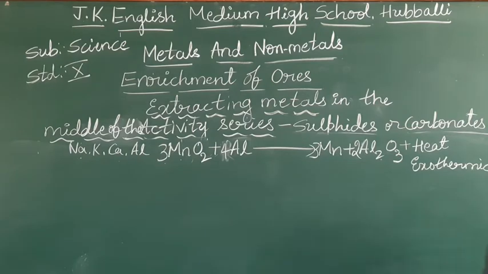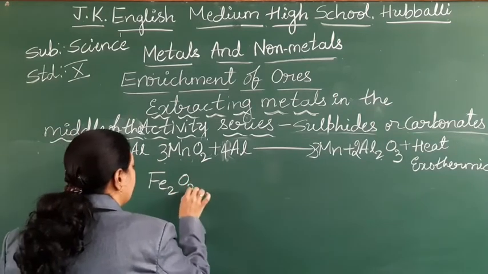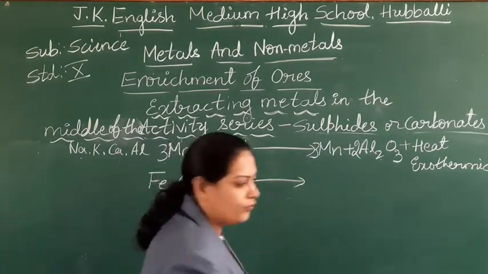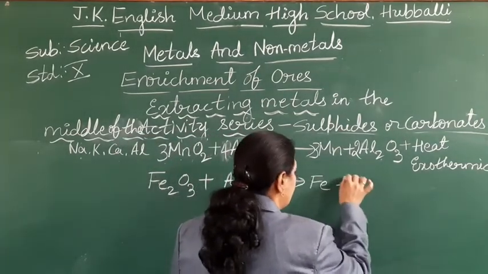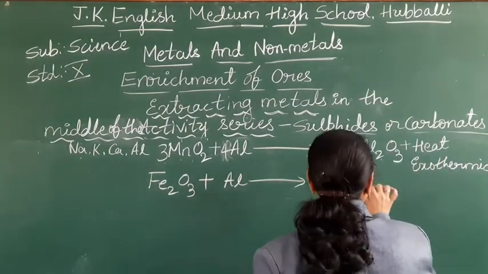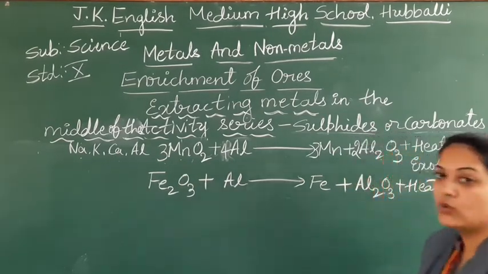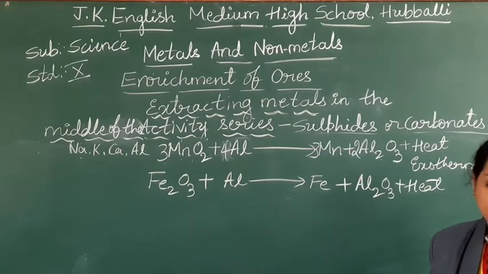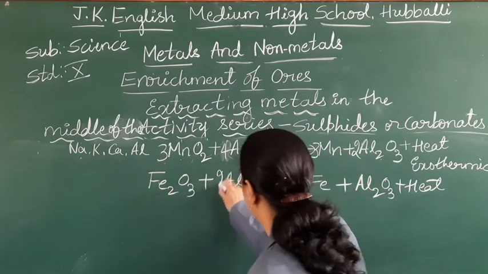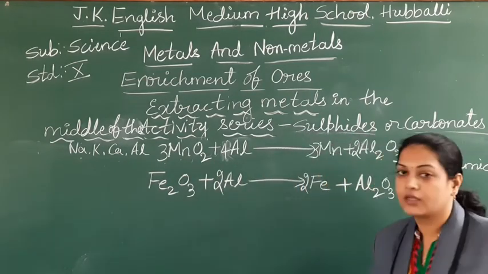One more example. Iron oxide, Fe2O3, when it is reacted with the aluminium, you are going to get Fe, okay, with Al2O3 plus what? Very huge quantity of heat will liberate out, right?